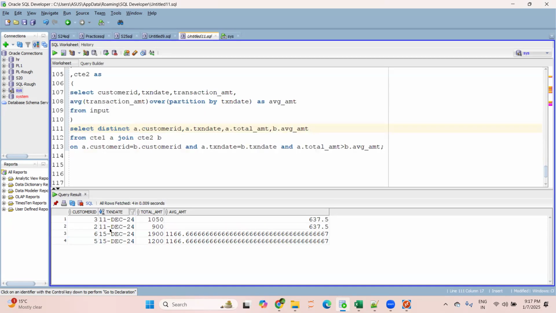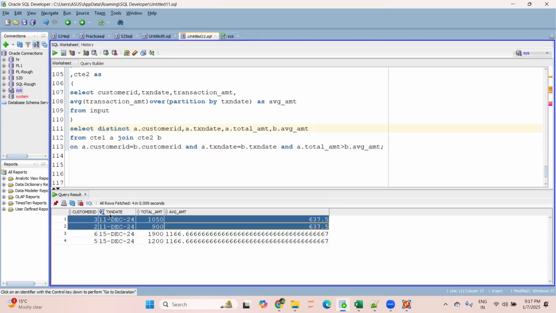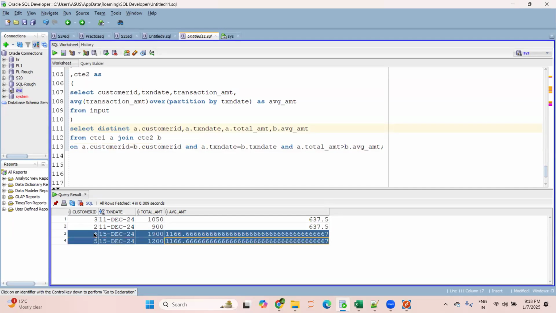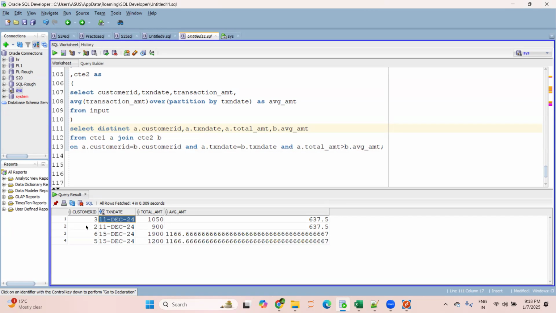So for 11th December, IDs 2 and 3, their total amount is greater than this average amount. So they are the premium customers on 11th December. On 15th December, IDs 5 and 6, the total transaction amounts, which are 1900 and 1200, are greater than the average amount. So net, 11th December, 2 and 3 are the premium customers. 15th December, 5 and 6 are the premium customers.